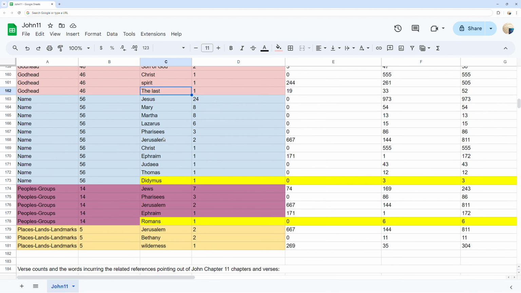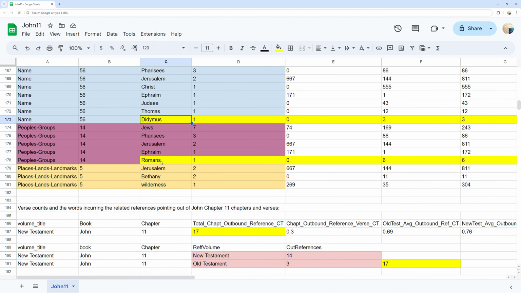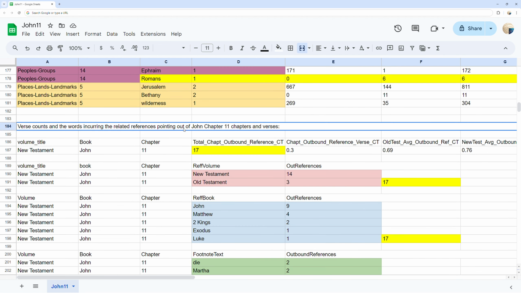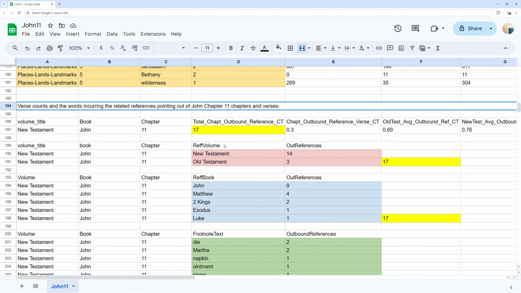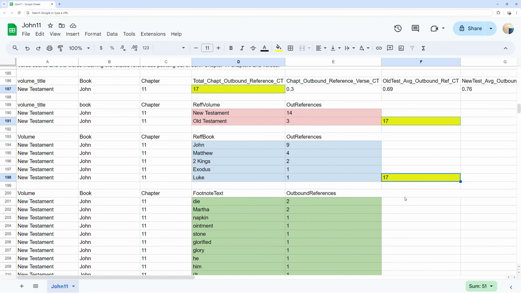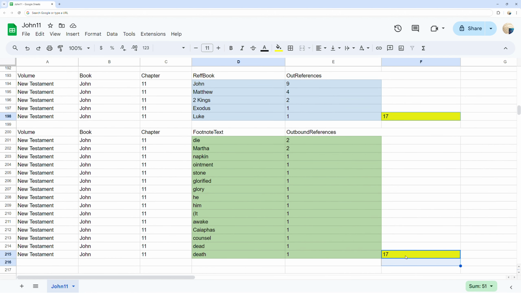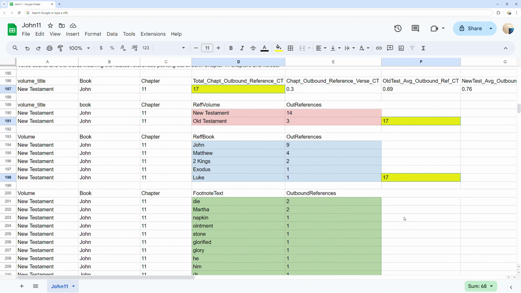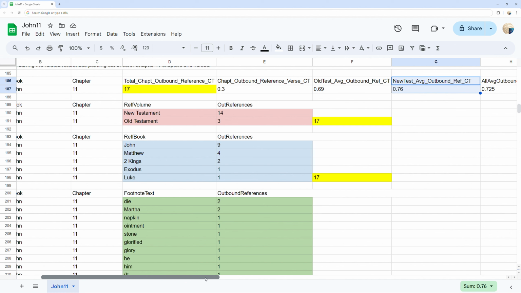Verse counts and the words incurring the related references pointing out of John chapter 11 chapters and verses. You can see in yellow the total outbound references pointing out of John chapter 11 at 17 references, as well as the counts per each verse in John chapter 11 and the average outbound reference per verse at 0.3 per verse, and see the per verse rates for the Old Testament, New Testament, and both to the right for comparison.